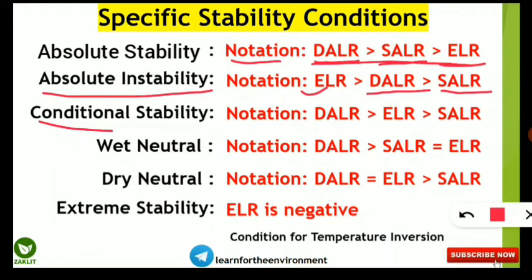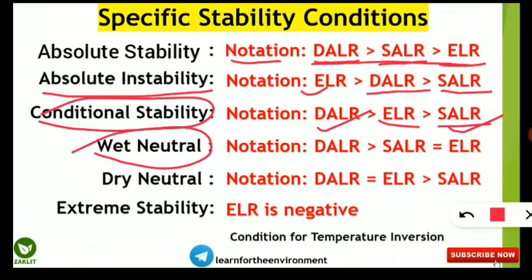Next thing is conditional stability. So in this condition what happens is environmental lapse rate is in between dry adiabatic lapse rate and saturated adiabatic lapse rate. So here the maximum will be dry adiabatic lapse rate and the least will be saturated adiabatic lapse rate.